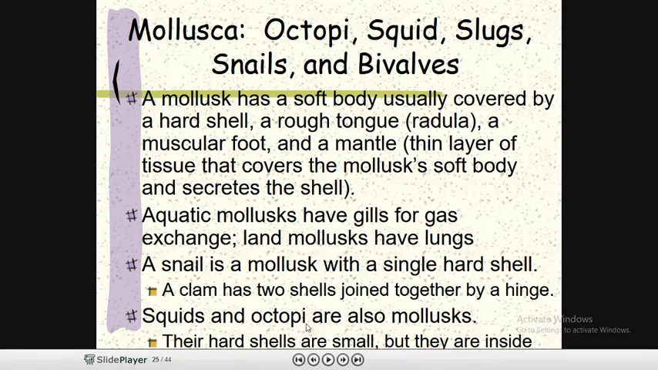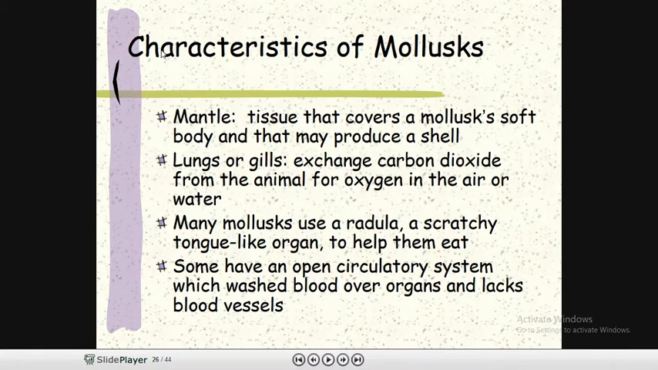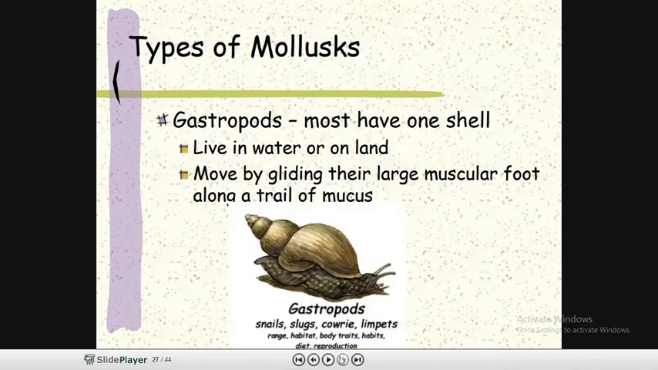Squids and octopi are also mollusks. Their hard shells are very small, and are inside the organism. What are the characteristics? They have a mantle, and lungs and gills. Many mollusks use the radula, a scratchy tongue-like organ, to help them eat. Some have an open circulatory system which washes blood over the organs and lacks blood vessels. Okay, this is one of the types of Mollusca.